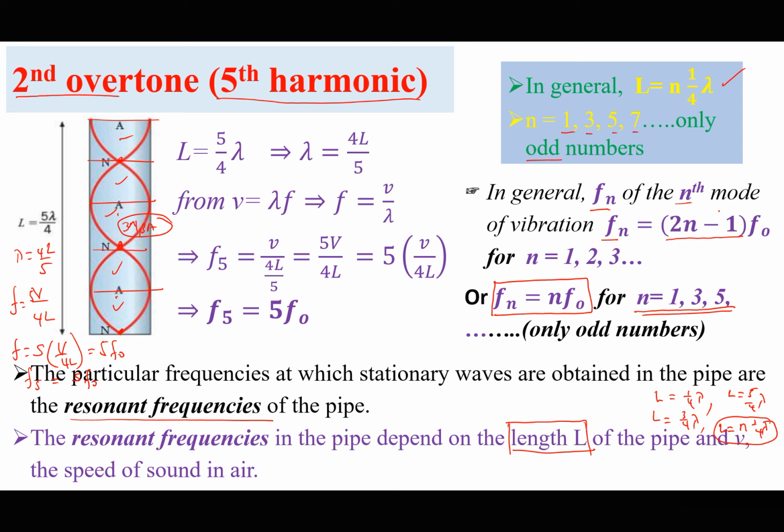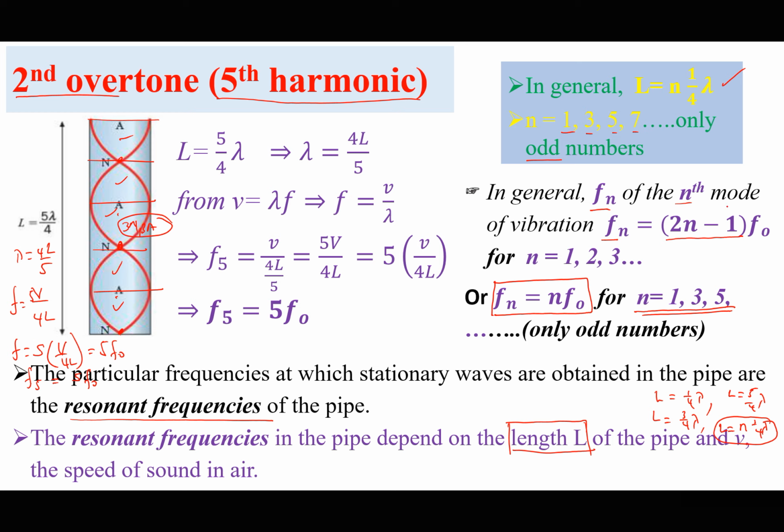If I want to use n as a natural number, then I would use Fn equals (2n minus 1) F naught, because 2n minus 1 gives me an odd number. When n is 1, I get F1. When n is 2, it would be 4 minus 1, which is 3, so that would be F3.